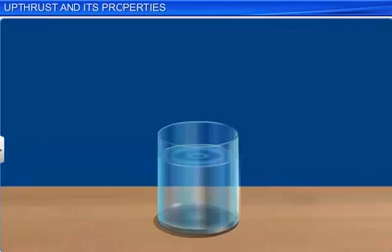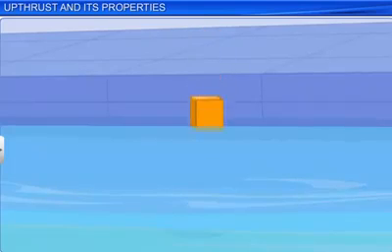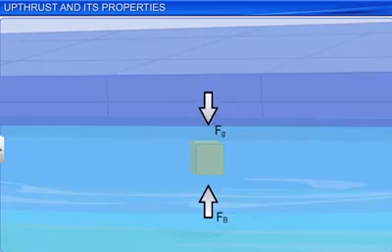Do you know why fluids exert an upthrust? When the amount of pressure that acts at a certain point in the liquid from all directions is equal, it causes an upthrust. When a block is immersed in a liquid, pressure acts on the lower part of the block, which is greater than that acting on the upper part. Thus, the difference in the pressure between the two parts of the block causes the liquid to exert an upward force on the body. This is upthrust.